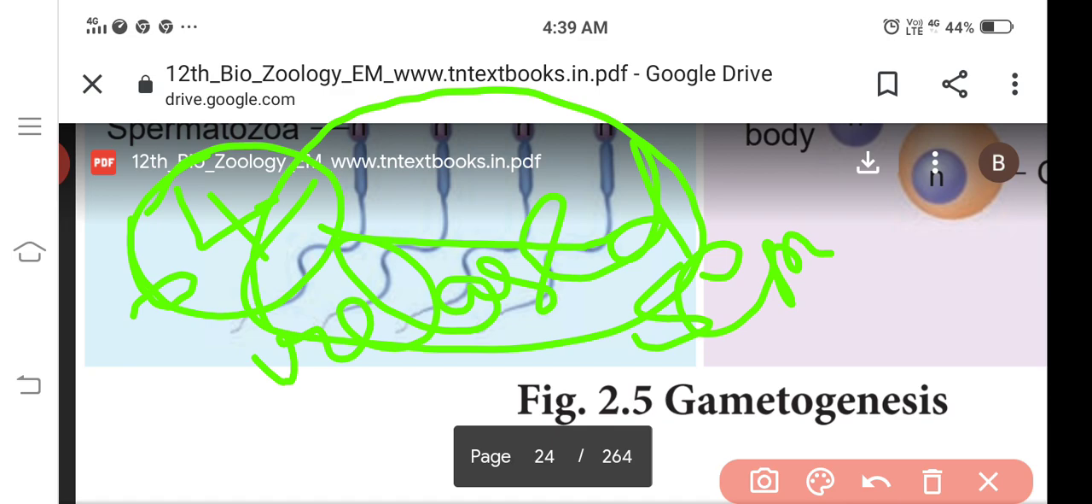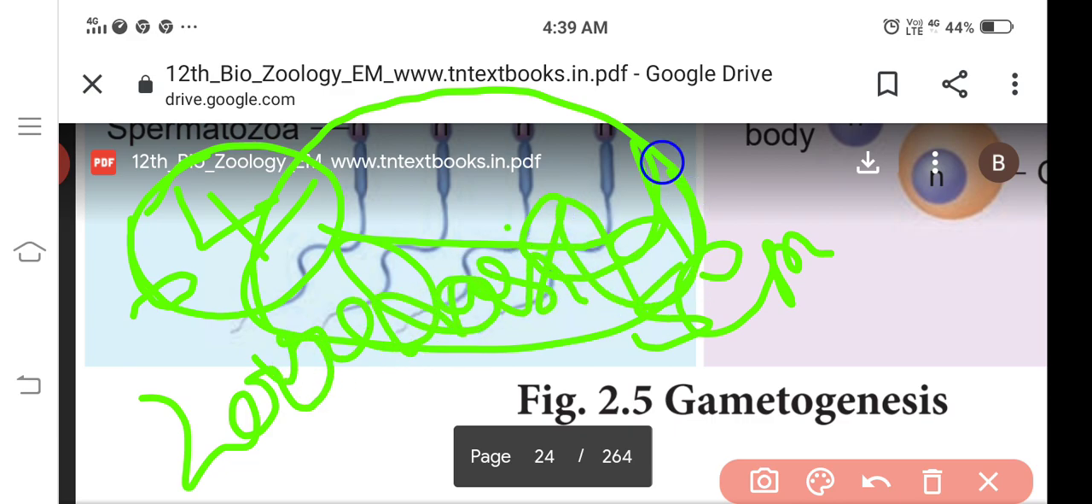At any given time, sperms are produced in the male reproductive system, nearly 200 million sperms per day. So, understand? First one, spermatogenesis.